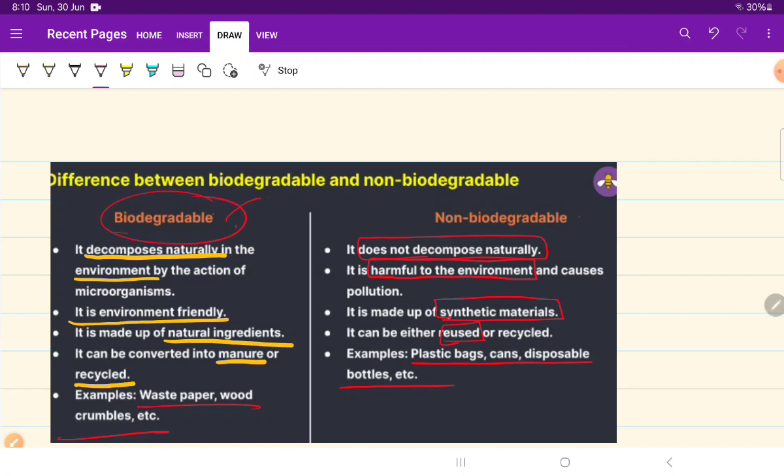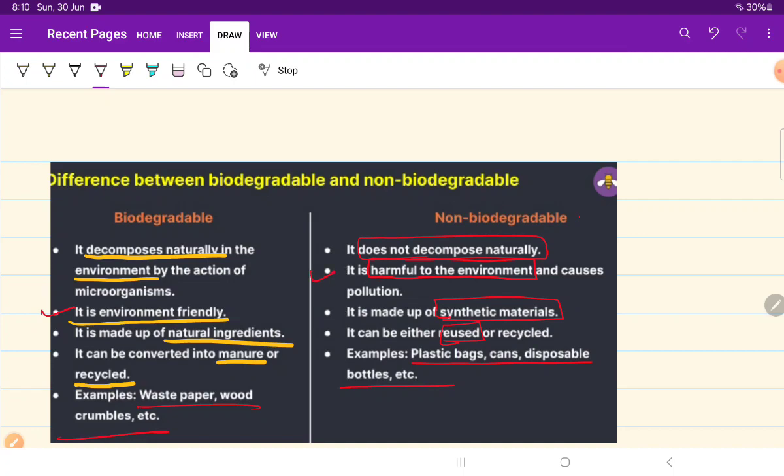Biodegradable are nature friendly. They are decomposed naturally by the environment or action of microorganisms. But non-biodegradable do not decompose naturally. The biodegradable are environment friendly, while non-biodegradable are harmful to the environment.